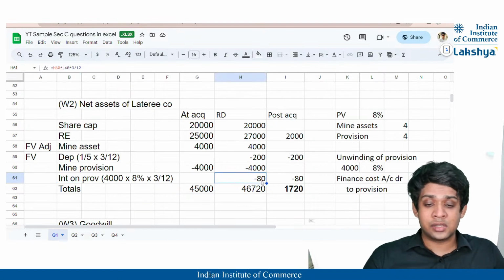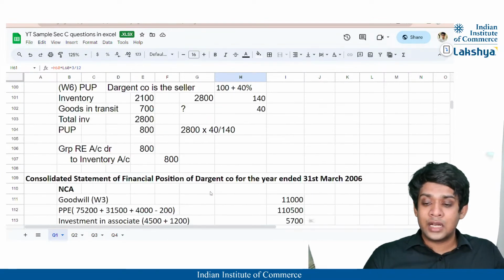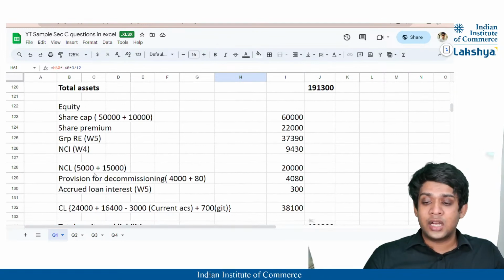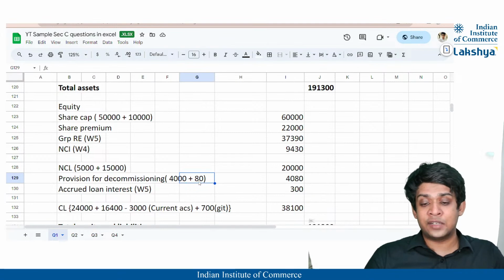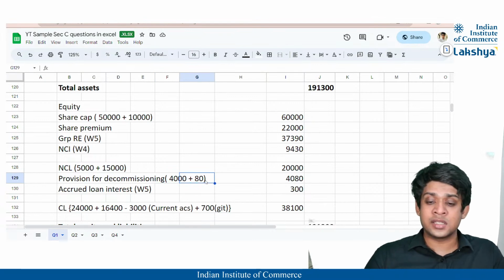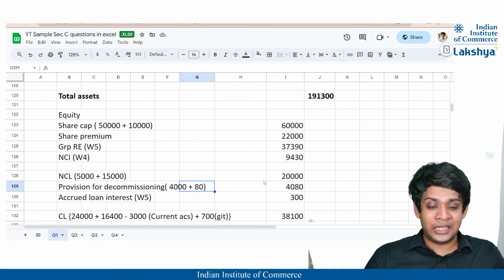Always remember this interest is also added in the last part that we have done here in the non-current liabilities, that is 4,000 provision plus 80, because we have to identify the provision at the reporting date. So this was at acquisition. After that, we have charged 3 months of interest. I hope this sum is completely clear.